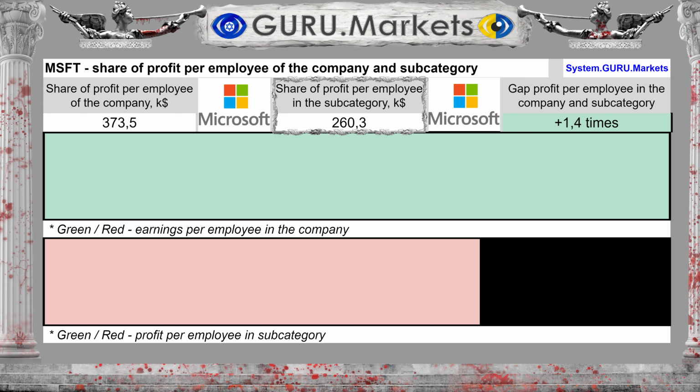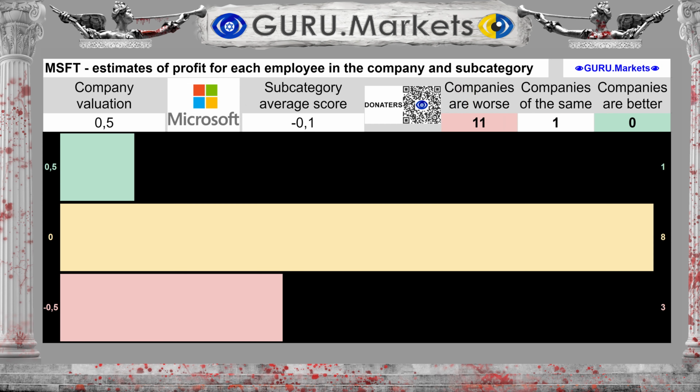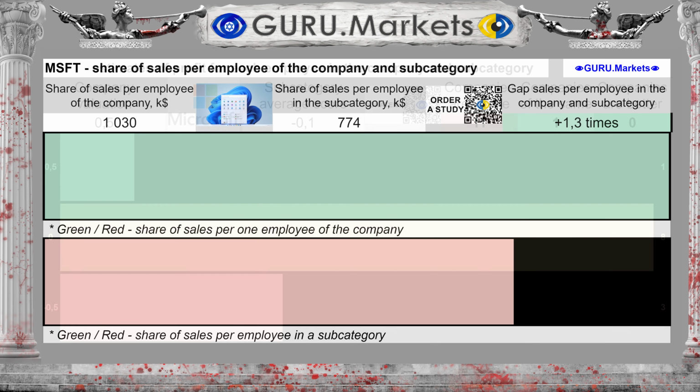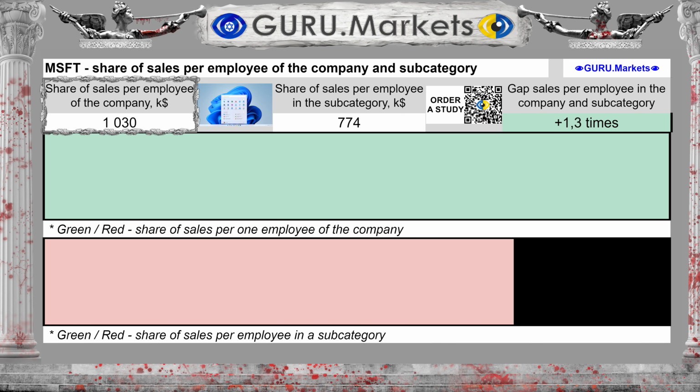The amount of profit per company employee is $373.5 thousand. Average in the subcategory, $260.3 thousand. The difference between the subcategory average and the company's performance is 43%. Estimation of profit per individual employee of the company in comparison with the indicators of companies in the subcategory: Good, 0.5 points.